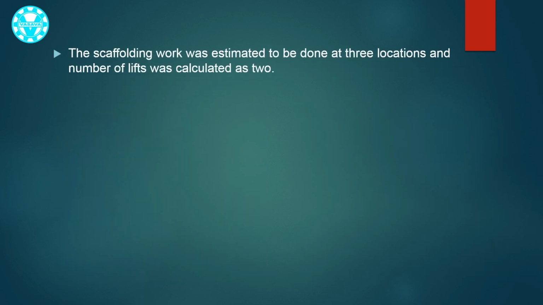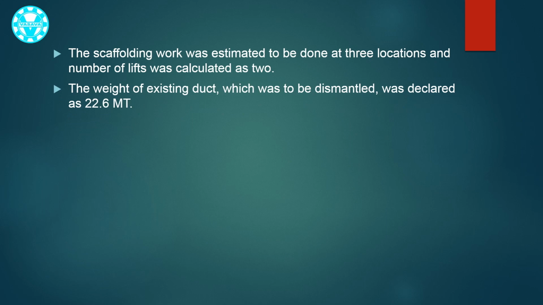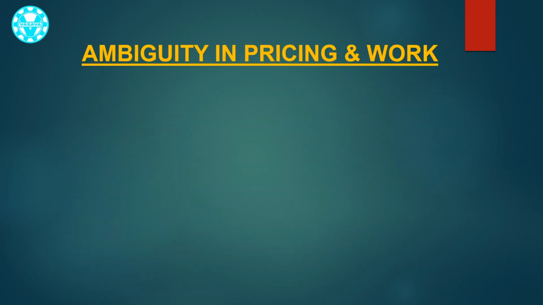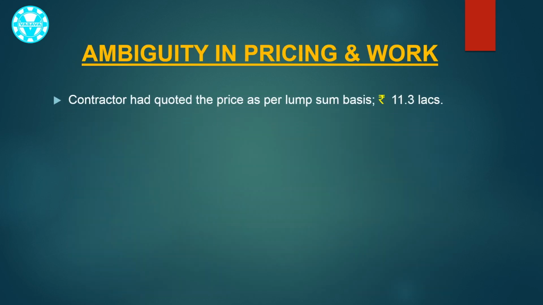Based on this information, contractor has estimated that the existing duct can be dismantled in two parts by cutting at 3 points as shown in the figure, each having length approximately 9.4 meter. Therefore, the scaffolding work was estimated to be done at 3 locations, and number of lifts was calculated as 2. The weight of existing duct, which was to be dismantled, was declared as 22.6 metric ton. Contractor had quoted the price as per lump sum basis, rupees 11.3 lakh.